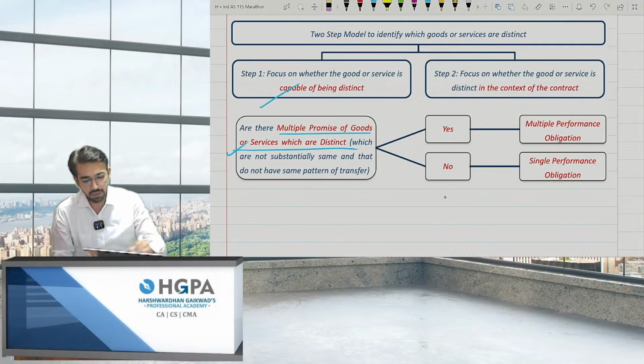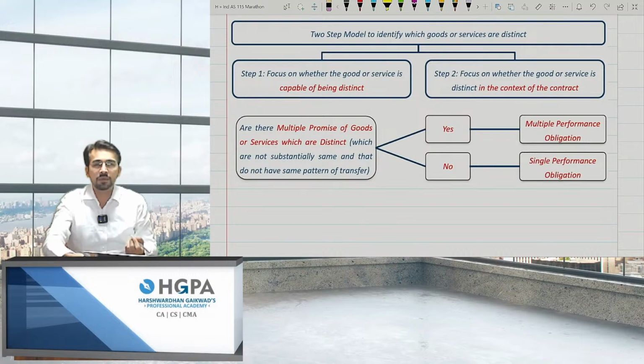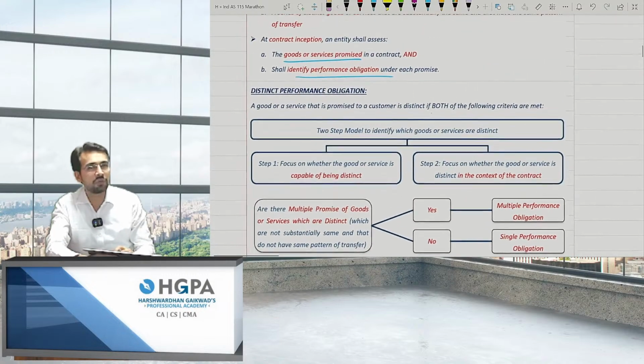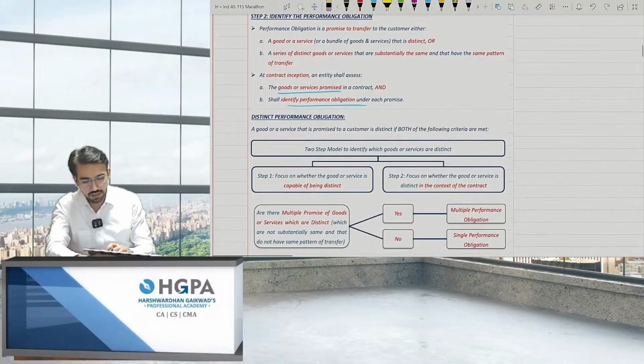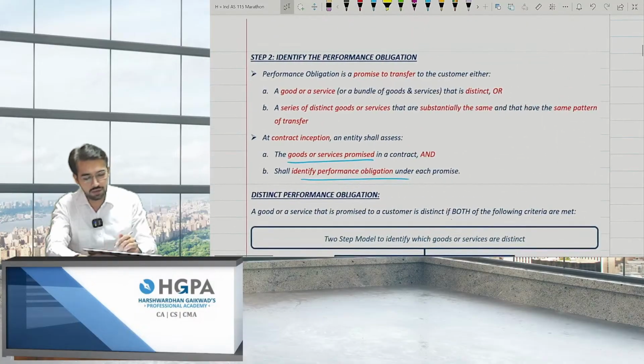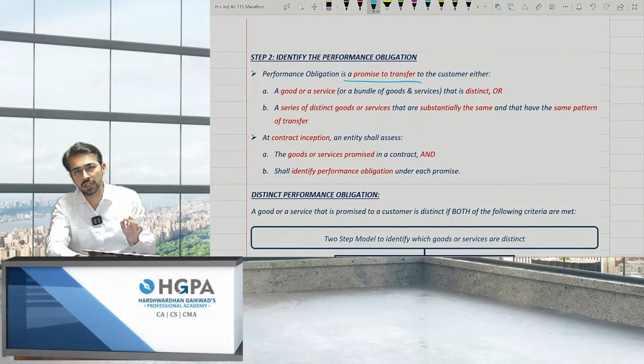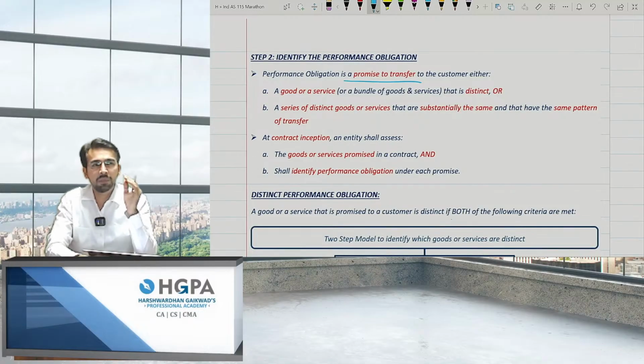So for performance obligation, if there comes a short note to write, whatever is given right now, you just have to read it and present it in your own language. Basically, it is nothing but a promise to transfer. It can be a single product or it can be multiple performance obligations, right?